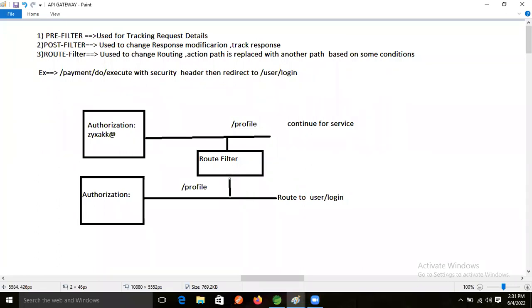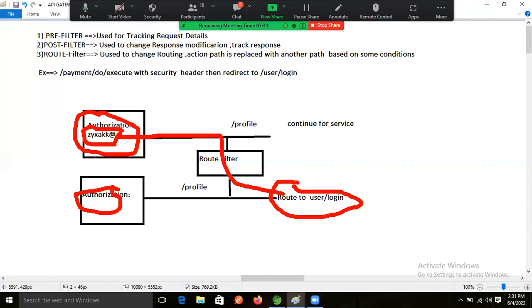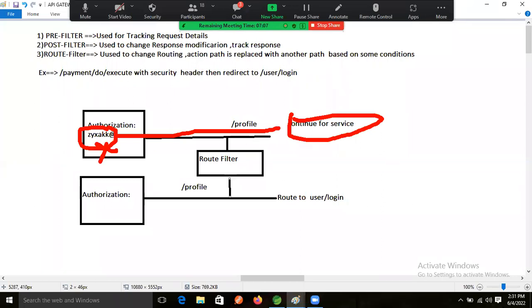Means what? Our end user will make the request, right? In the header section, if this token is not there, then what will happen now? This page will execute, right? If the token is there, then continue; if not there, then log. If this token is there, then the profile service will continue. If this one is not there, then another page will redirect, right? Redirect to another page.